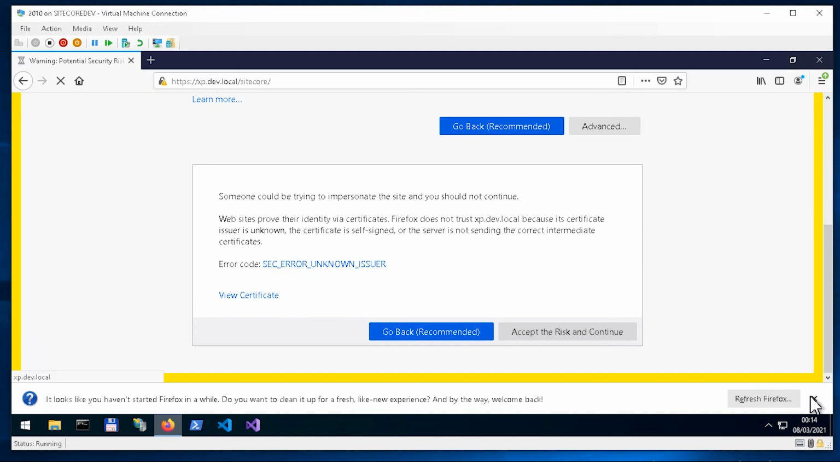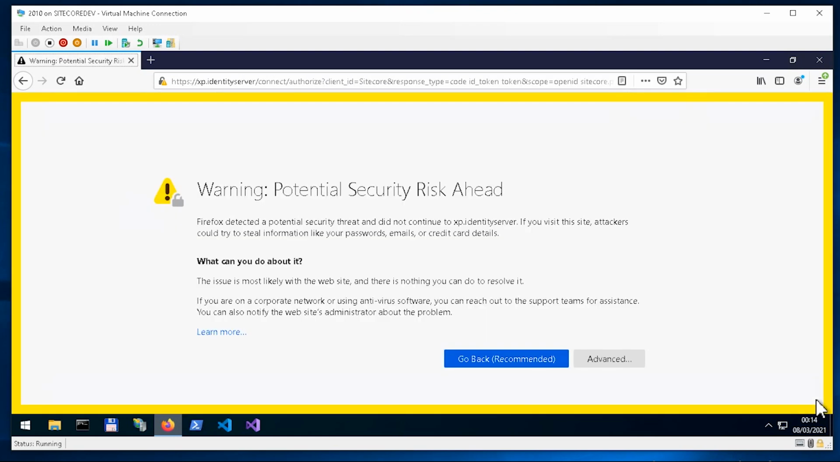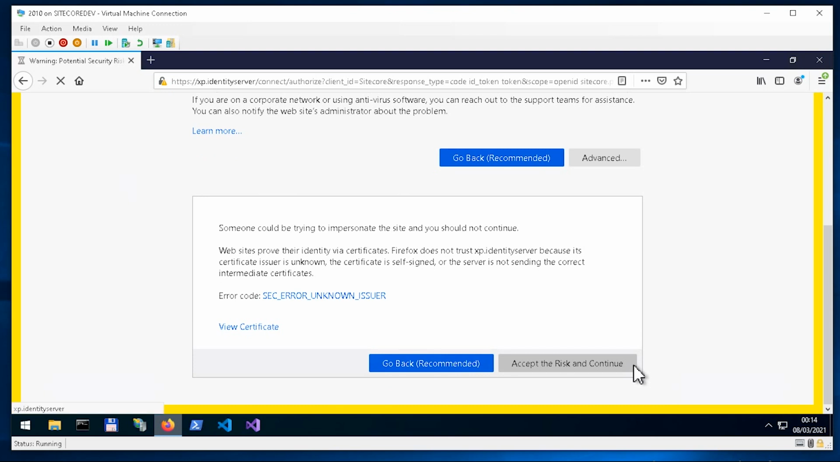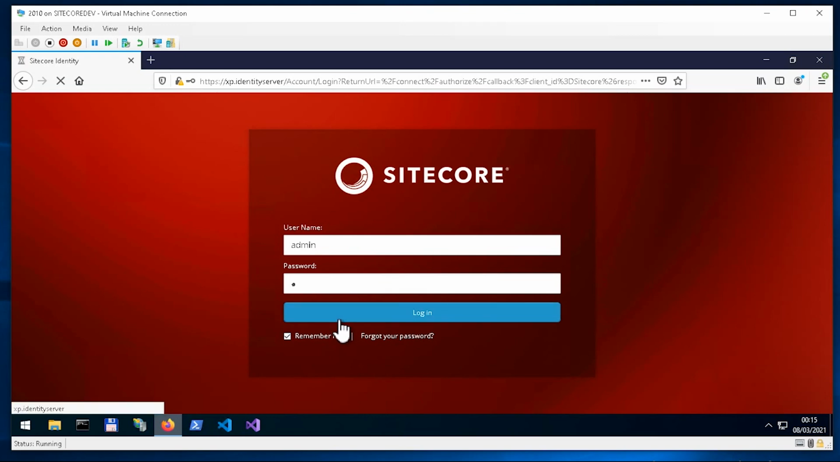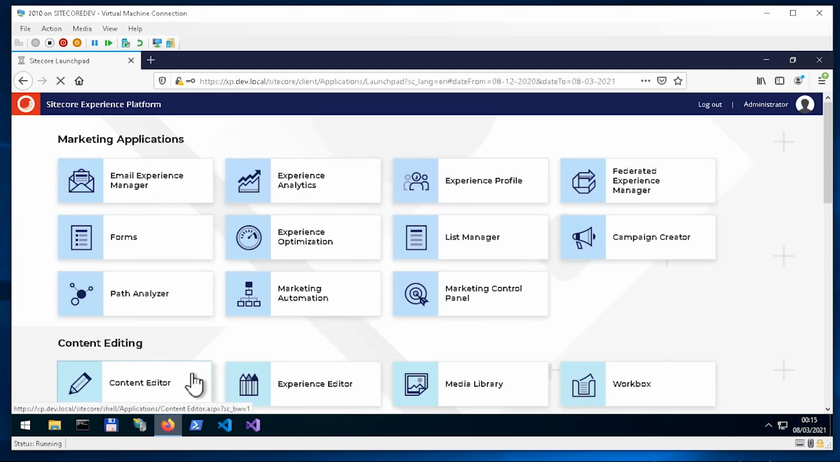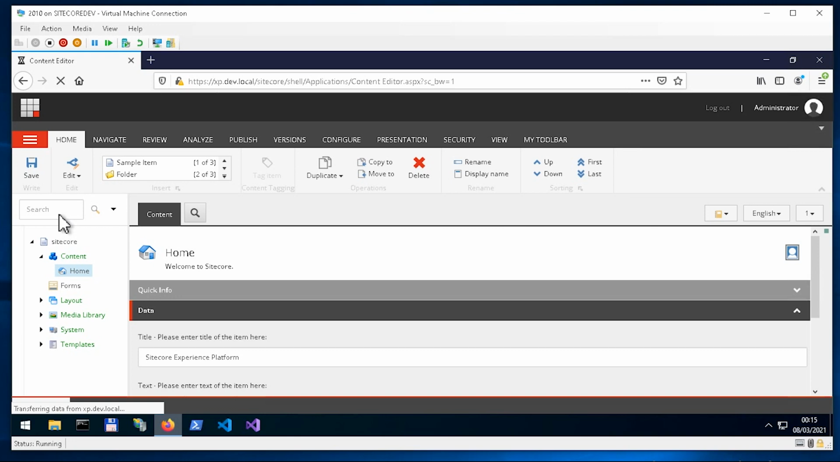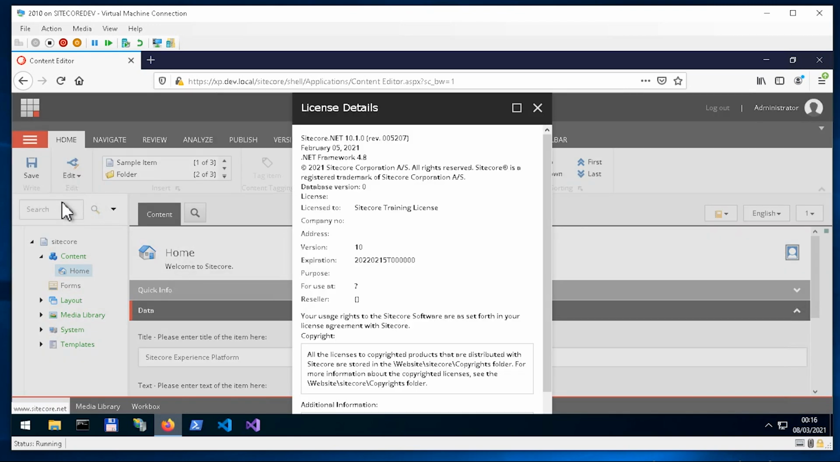I got all the security exceptions as HTTPS is the only option for 10.1. Then I go with admin and b and I see the new 10.1 interface. So let's check the license details. And I clearly see that's the same version I was installing onto a remote machine.